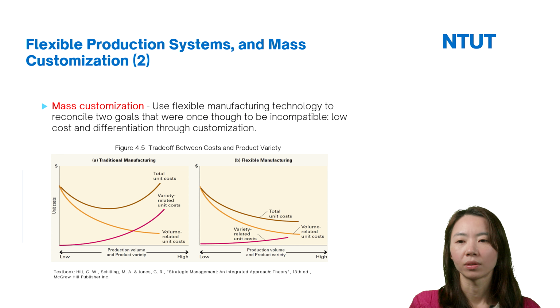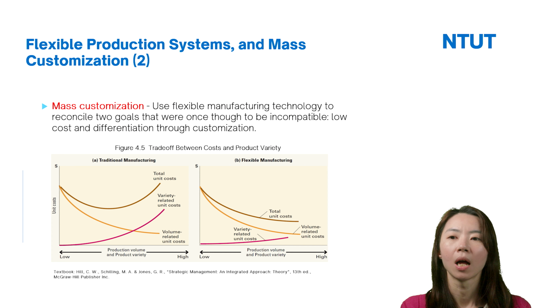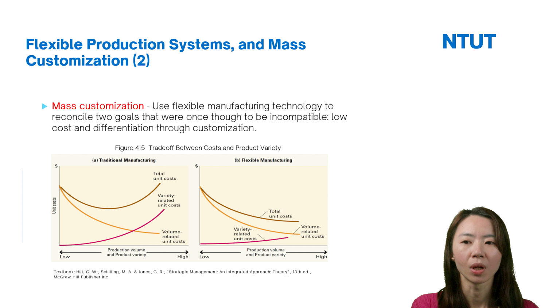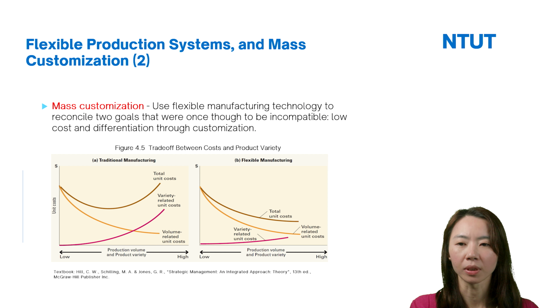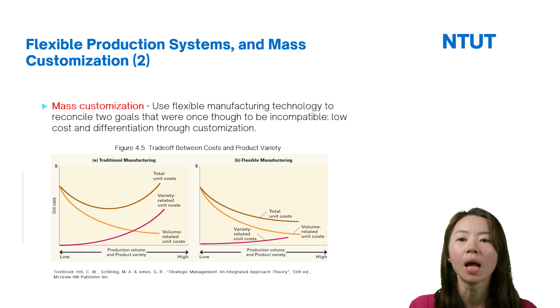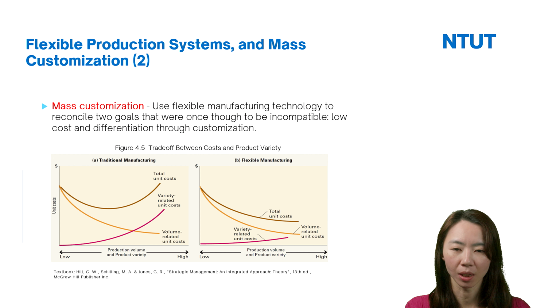And the other term here is mass customization. This means that firms use flexible manufacturing technology to achieve two goals that were once thought to be incompatible. This means low cost and differentiation through customization. So from the figure, if firms just use traditional manufacturing, here we can see